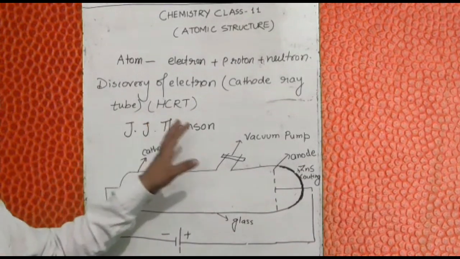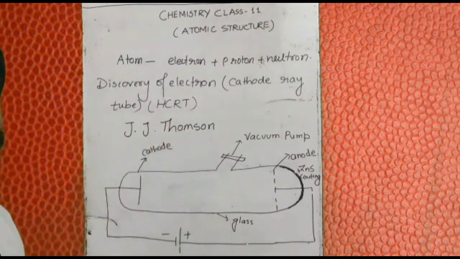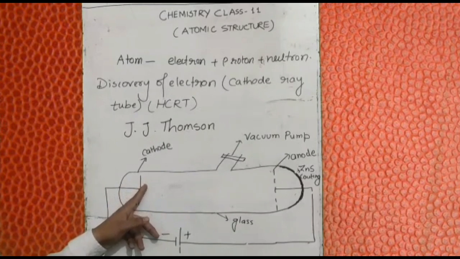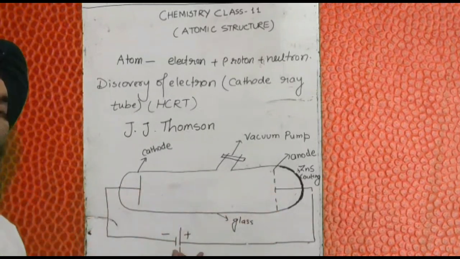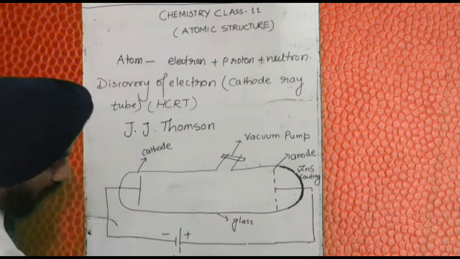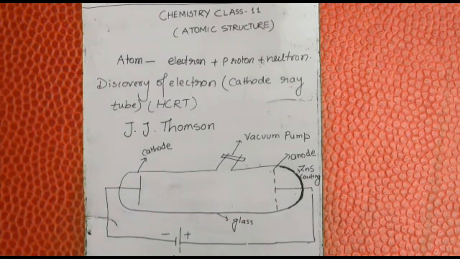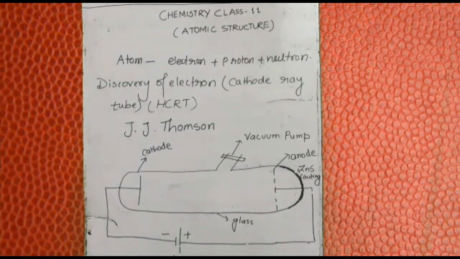J.J. Thomson discovered the electron using this cathode ray tube, which consisted of two plates, cathode and anode, connected to an external battery having a voltage of about 10,000 volts. I'll tell you the function of this 10,000 volt voltage also, and why we apply such a high voltage to the cathode ray tube.